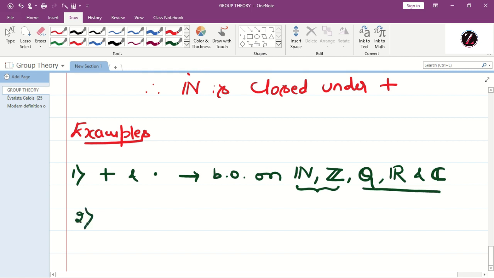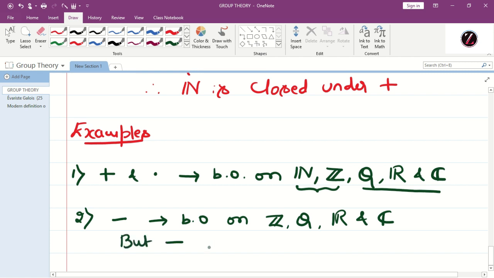Okay, the second one: minus is a binary operation on Z, Q, R, and C. But minus is not a binary operation on N, because we know the reason.